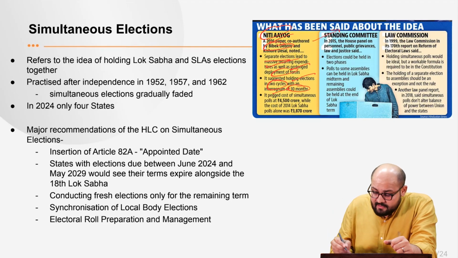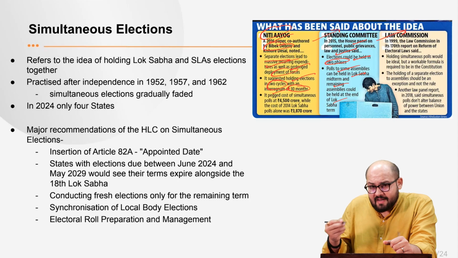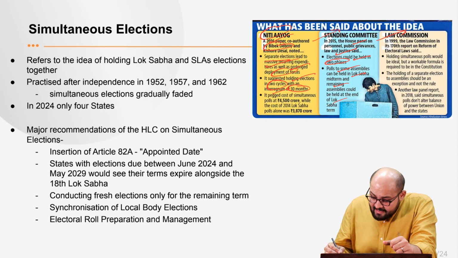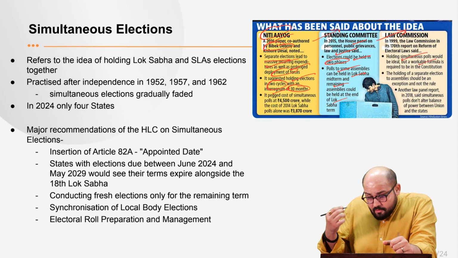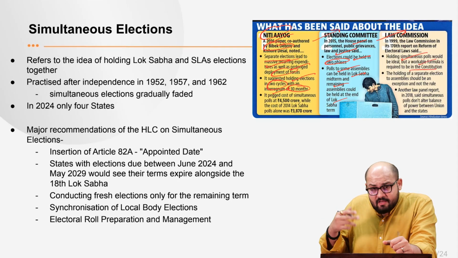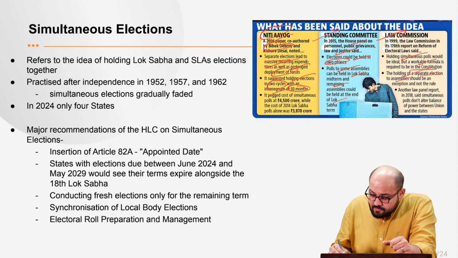Then the standing committee also gave its recommendation. The House panel on personnel, public grievances, law and justice said that the elections could be held in 2 phases. Moreover, polls to some assemblies can be held in the Lok Sabha midterm, and the remaining assemblies at the end of the Lok Sabha term. Then we had the Law Commission report of 1999, which said that holding simultaneous polls would be ideal, but a workable solution is required in the constitution. Holding separate elections to the assembly should be an exception and not the rule.